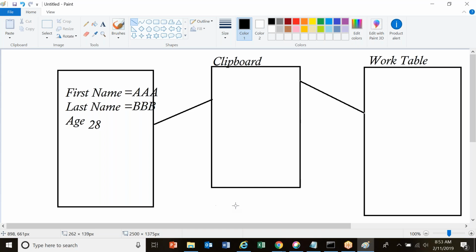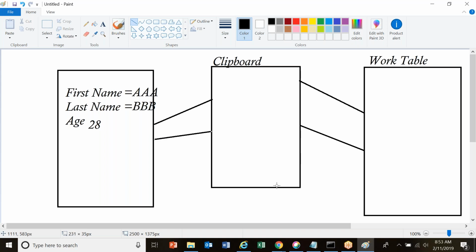Here the clipboard is a temporary location. Similarly, if you want to access any work object, the data first comes from the work table and is stored in the clipboard, then it is displayed on the UI. This is how the data travels between the clipboard and the work table, and from the work table to the clipboard and the UI. So this is called the clipboard.